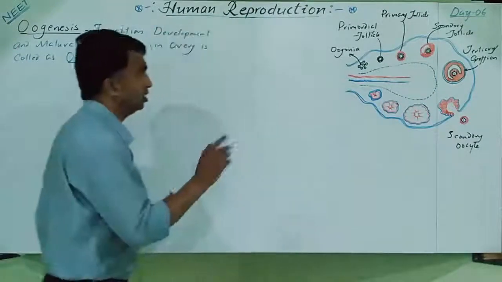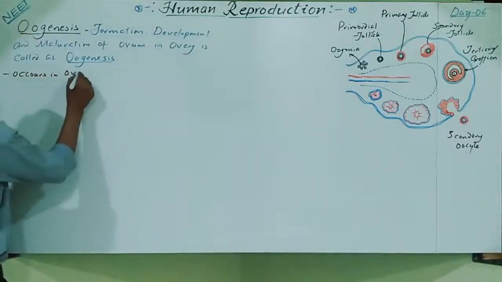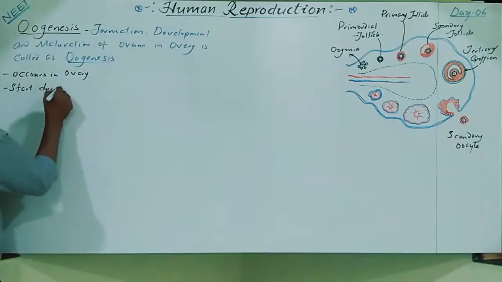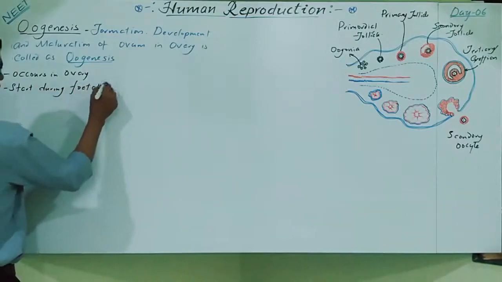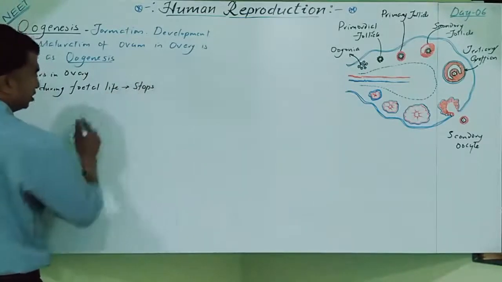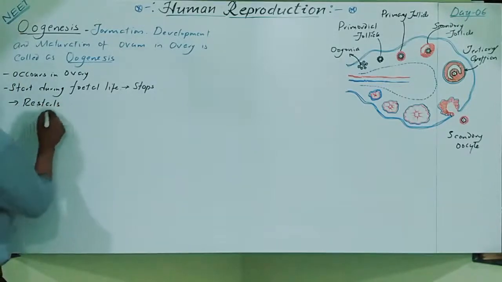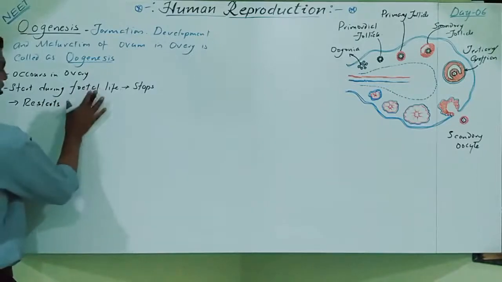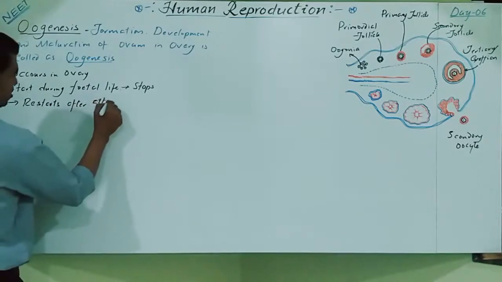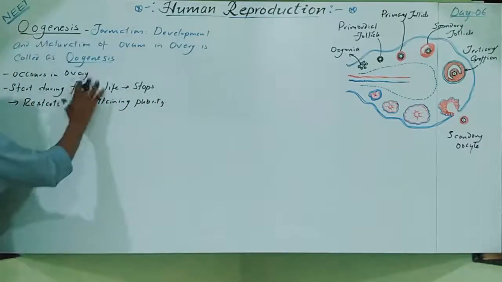What happens? So oogenesis occurs in the ovary. It starts during fetal life only, stops somewhere, and again restarts. Yes, restarts after attaining puberty. Now try to understand this main point only.